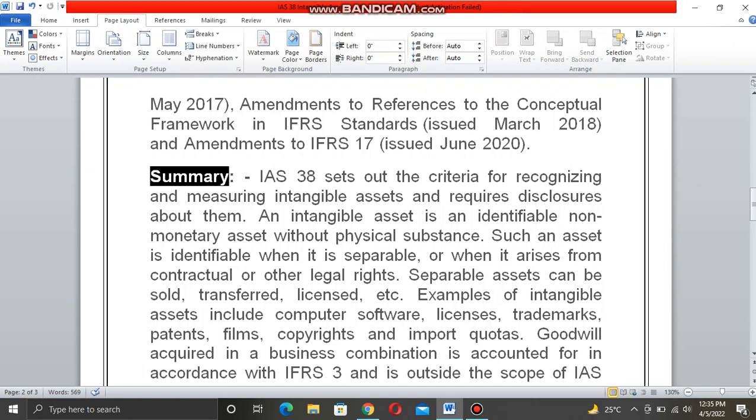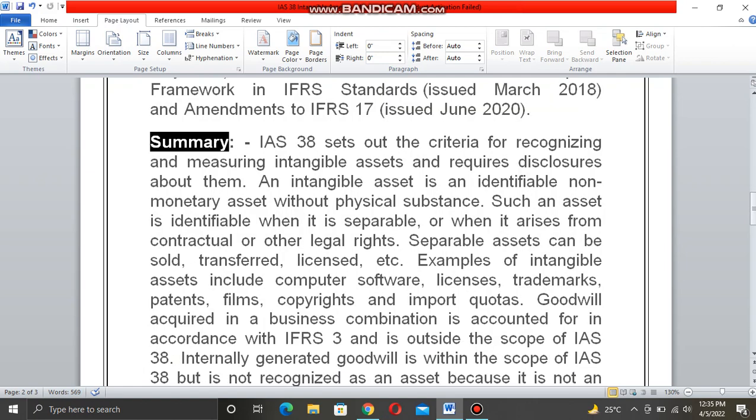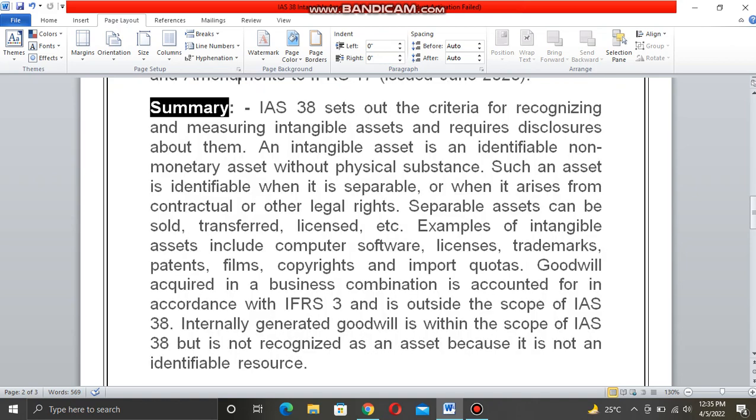without physical substance. An asset is identifiable when it is separable, or when it derives from contractual or other legal rights. Separable assets can be sold, transferred, licensed, etc. Examples of intangible assets include computer software and licensed trademarks. Other examples are patents, films, copyrights, and import quotas.